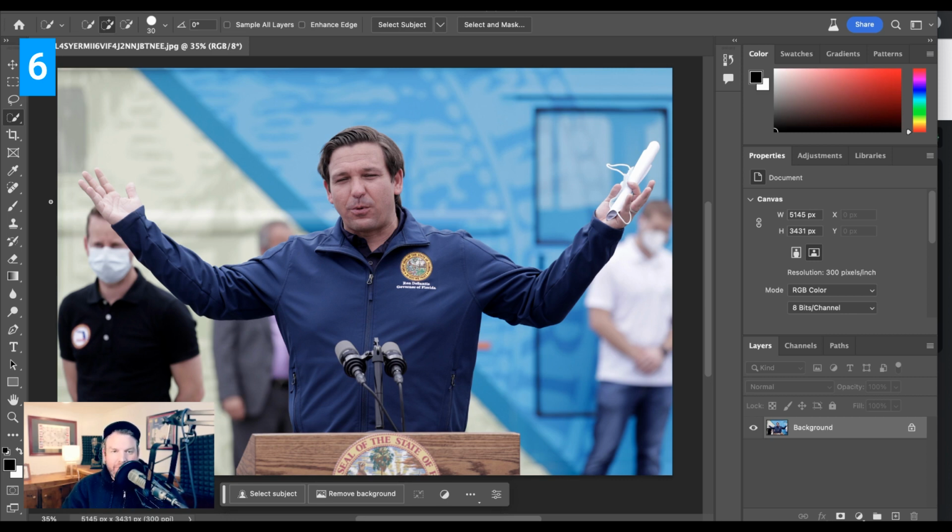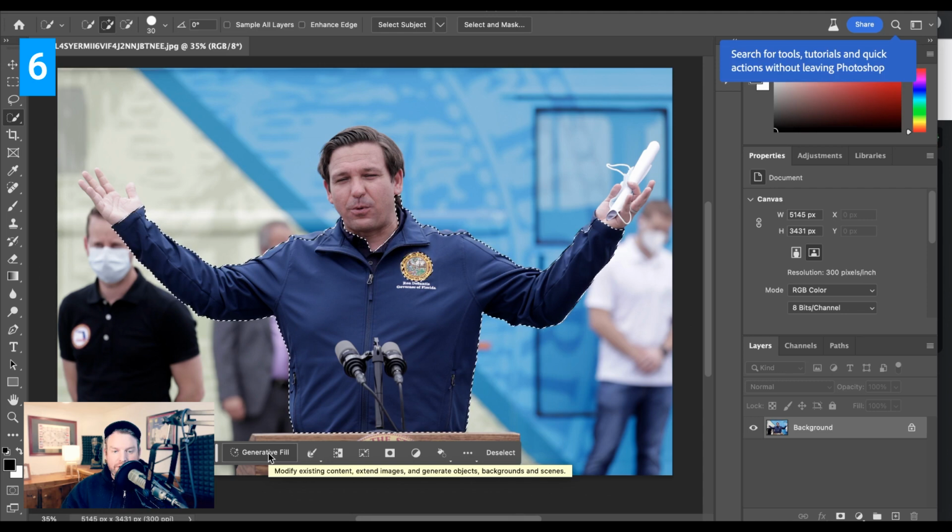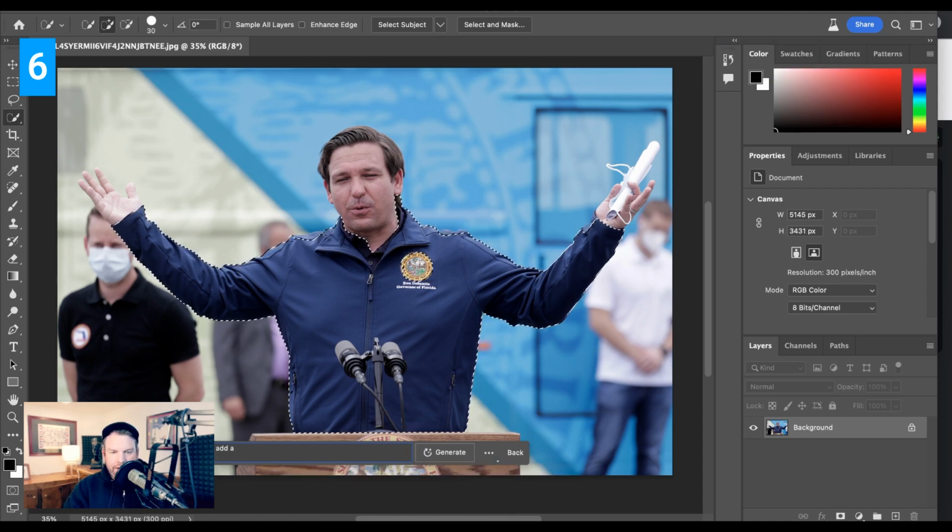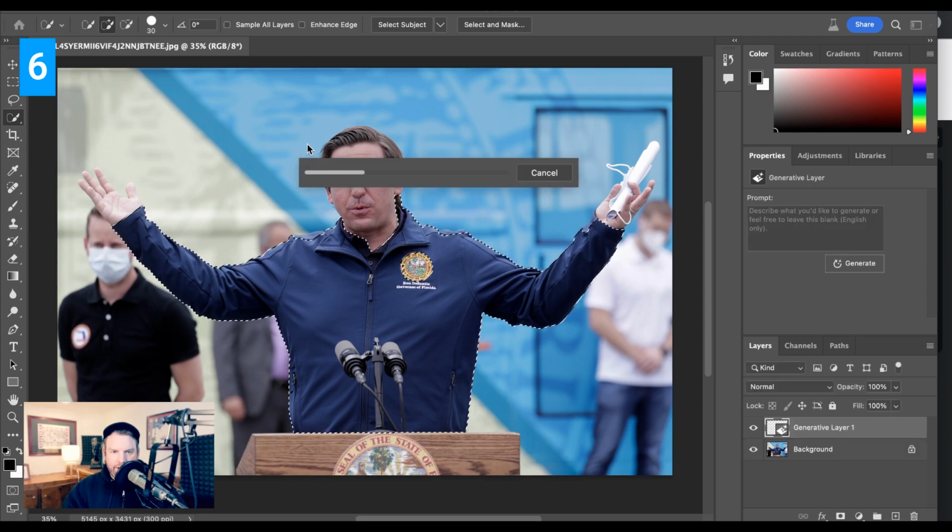Now, you've probably seen videos about this. I did one myself just recently, but Generative Fill puts the power of generative AI and text to image directly into the Photoshop suite. So you can choose any selection tool to grab what you want. In this case, I'm trying to grab DeSantis's shirt because I want to turn it into something Bitcoiny. And then you can see down here, you have the generative fill box. I'm going to say, add a large gold chain necklace with an oversized Bitcoin B logo on it. And let's see what it comes up with.